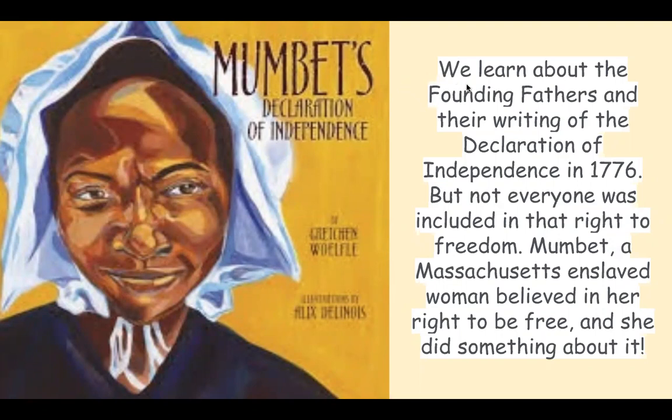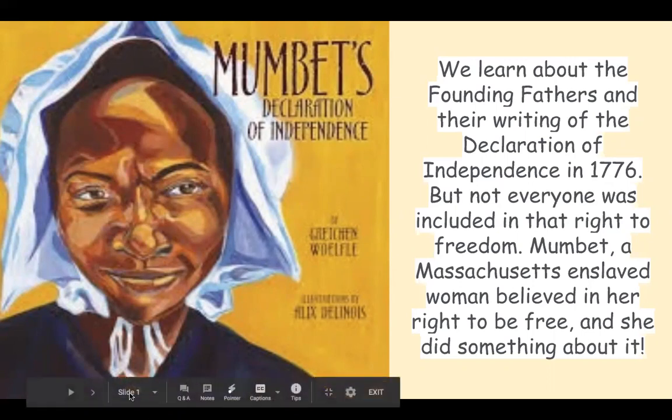And it says, we learn about the Founding Fathers and their writing of the Declaration of Independence in 1776, but not everyone was included in that right to freedom. Mumbet, a Massachusetts enslaved woman, believed in her right to be free, and she did something about it. So I'm going to be reading her story, which is told here in the picture book, Mumbet's Declaration of Independence. But I wanted to go through a couple of the other slides before you get to the story.